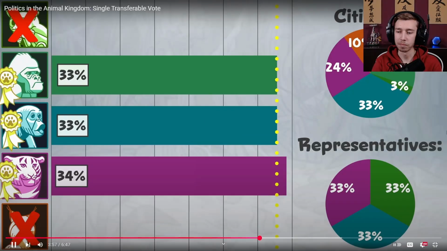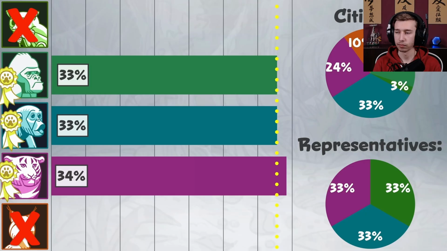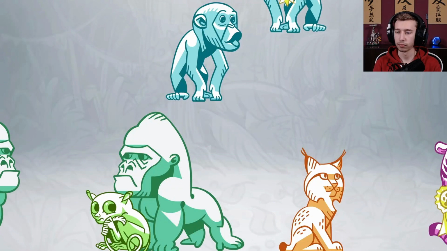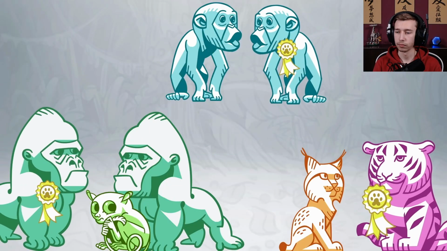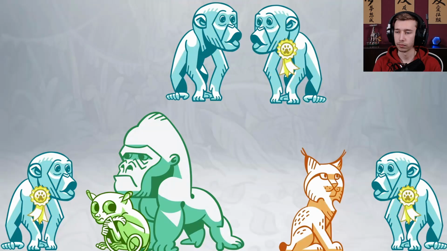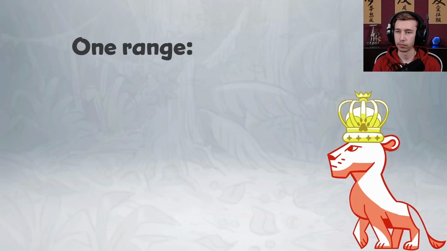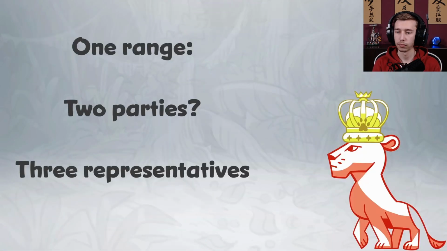But what happens if, for example, instead of voting for the tiger, the lynxes voted for the monkeys? Then the tiger doesn't reach 33%, meanwhile the monkeys get 46. So still, you only have 2. Do you just choose another monkey then, or what? The election results look pretty good, especially considering the citizens' first and second choices. Now, more citizens also have a local representative they can feel comfortable approaching, whereas using the old system, everybody gets a monkey.